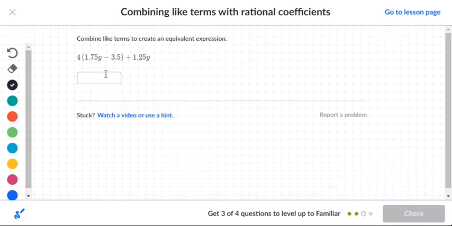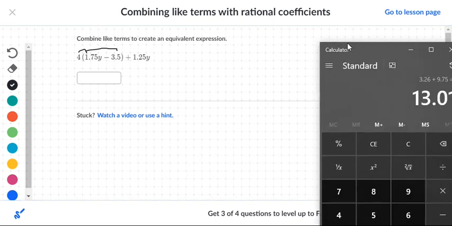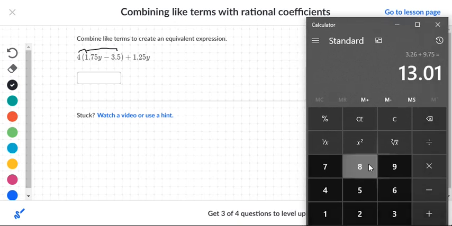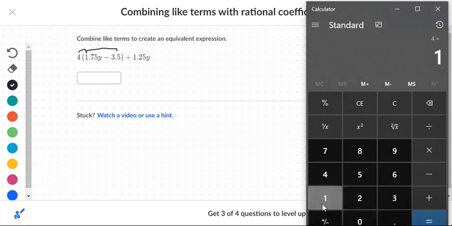Okay, next we have some decimals here. So what we're going to do is go ahead and times everything by 4. So let's bring back the calculator here. And let's go ahead and clear it. So let's go 4 times 1.75.